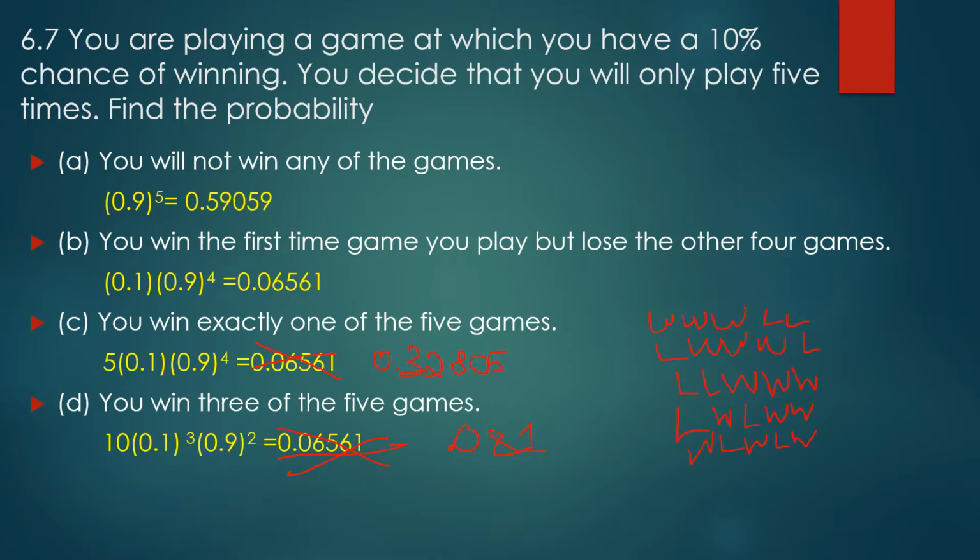So this is a new, different type of scenario you're looking at in C and in D. It's where you can have a different number of wins, not just one, and it doesn't have to occur in the last position. And this appears to have a pattern to it. I have my number of wins times my number of losses, and then some sort of order that's happening. Let's take a look at this new scenario.